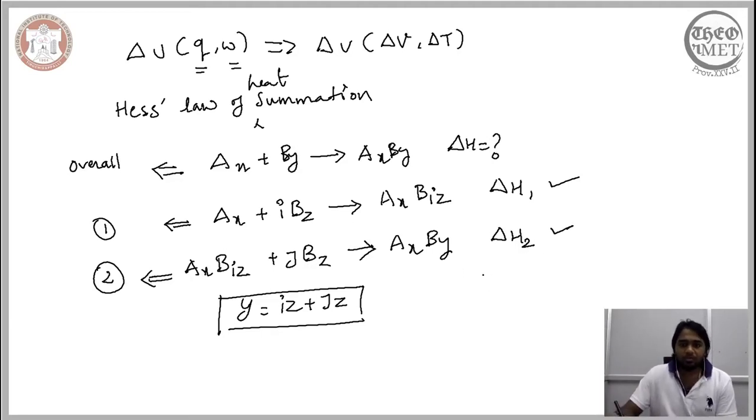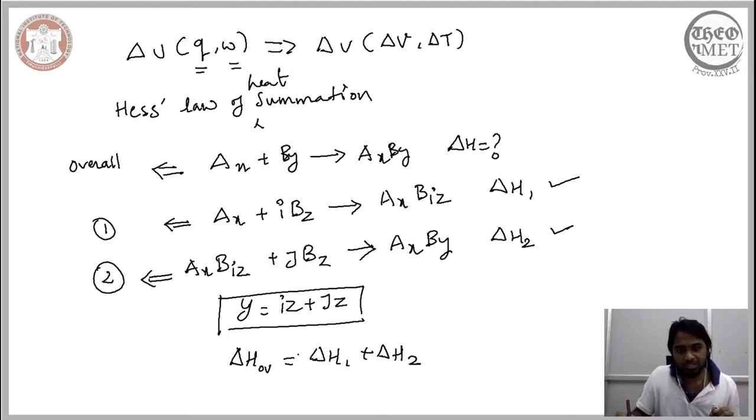Now we can sum these two reactions and see if the overall reaction is recovered or not. When we sum these two up, we saw in the previous lecture that the overall reaction is recovered. Therefore, to make a distinction, we write delta H overall is equal to delta H1, associated with the first step, plus delta H2, associated with the second step.